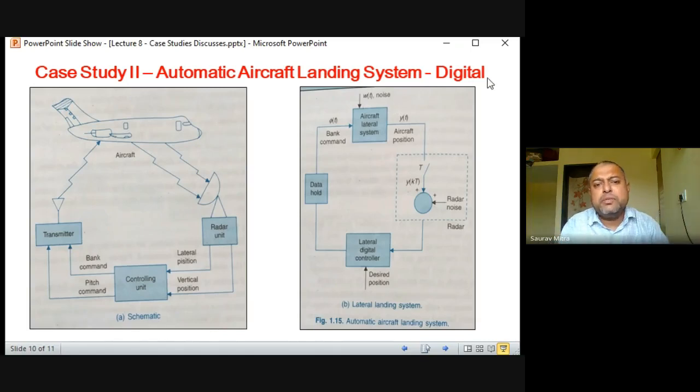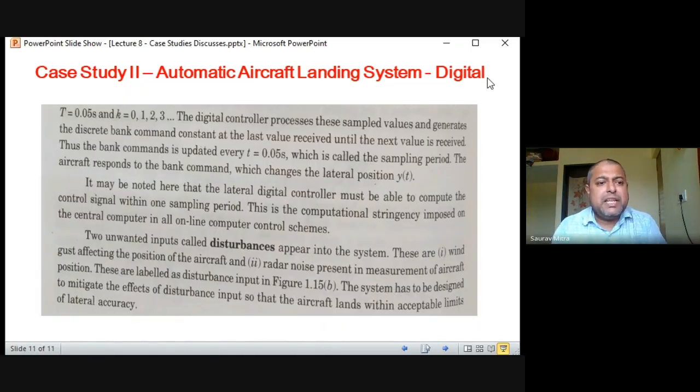So this is the automatic aircraft landing system. We have talked about only the horizontal system. This is the last thing: T is equal to 0.05 seconds. That means at any instant, at t equal to 0, k is equal to 0, 1, 2, 3. The first instant is 0, the second instant is 0.05, the third instant is 0.1, the fourth instant is 0.15. So every 0.05 seconds the correction is happening. Just imagine how fast the correction is happening and how many samples of data are being produced.